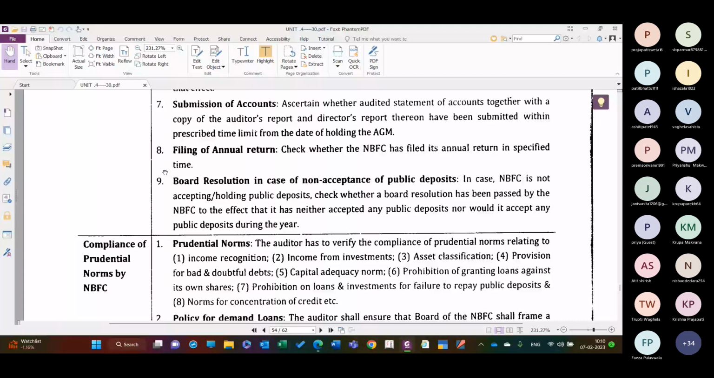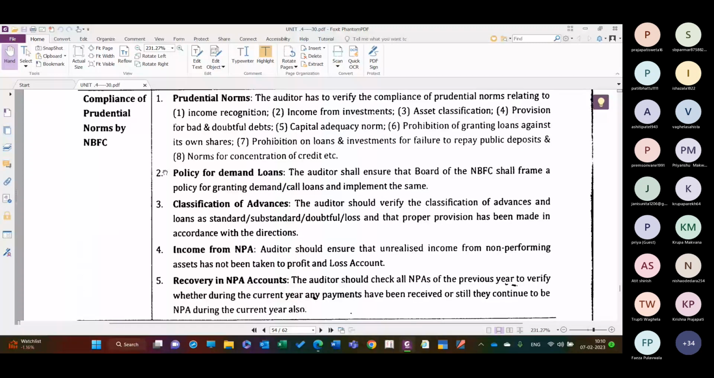Then compliance of the prudential norms by the NBFC which are applicable. These all are the prudential norms which are applicable to the NBFC, and it should be duly complied with. Prudential norms, the auditor has. Yes beta. सर ये 9 पॉइंट समझ में नहीं आया। 9th point.